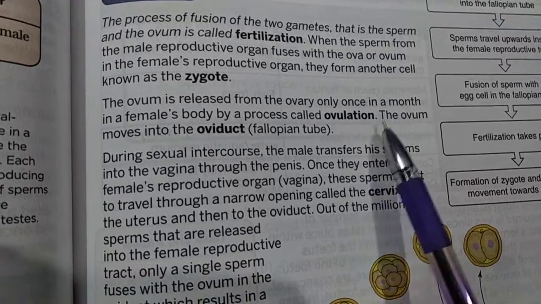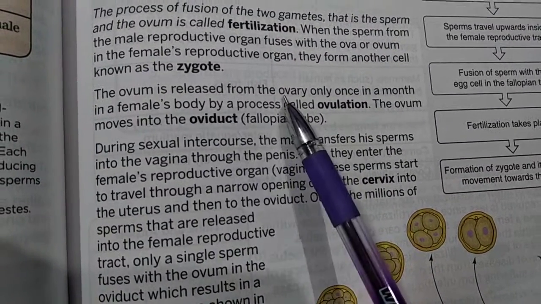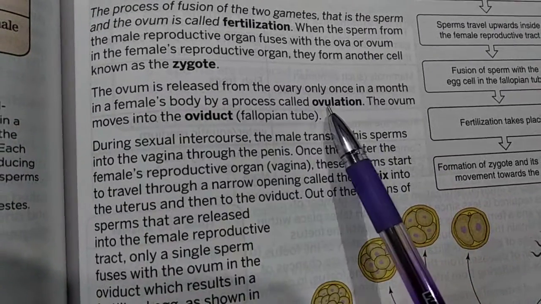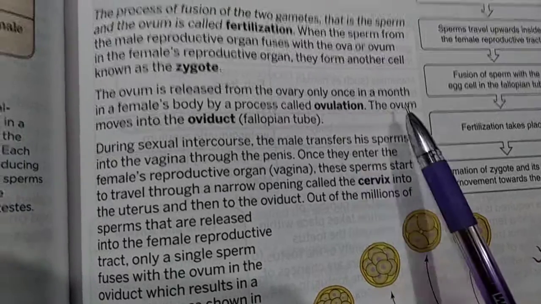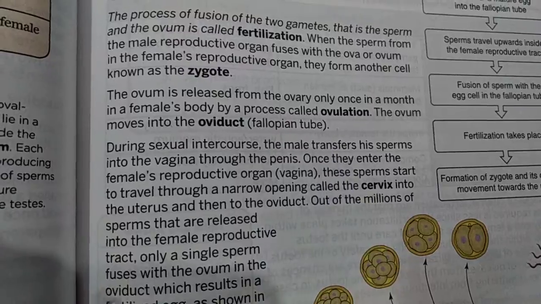process called ovulation. Ovum release होता है कहाँ से? From the ovary से. महीने में एक ही बार उस process को क्या बोलते हैं? Ovulation. The ovum moves into the oviduct, which is also known as fallopian tube.